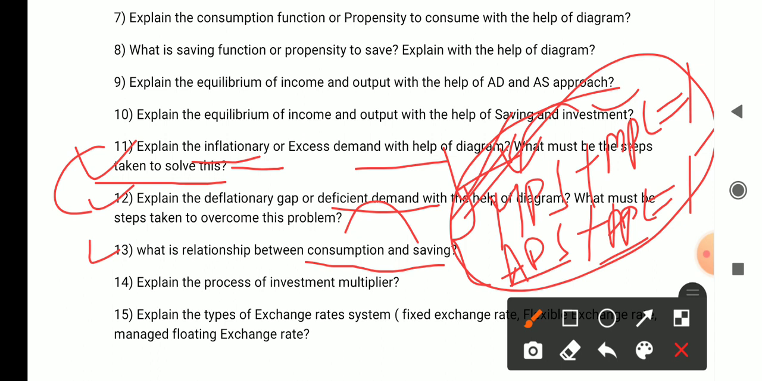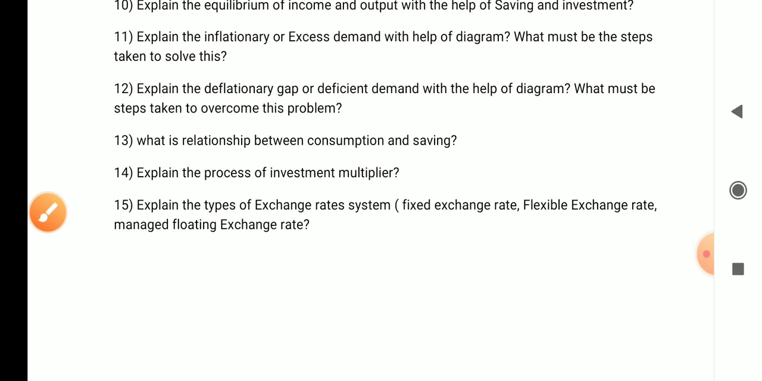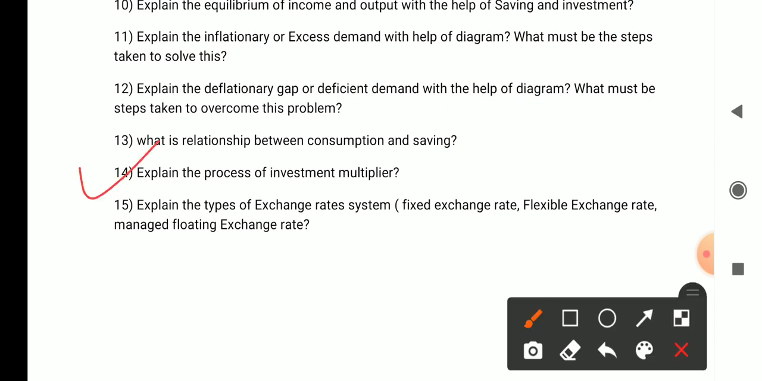So basically you have to prove that; in the book it is clearly mentioned. If you take out the chapter, you will easily find the explanation or the derivation of these two, so you can understand it from there. Okay, the fourth question, that is explain the process of investment multiplier.